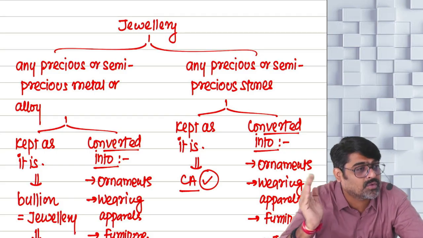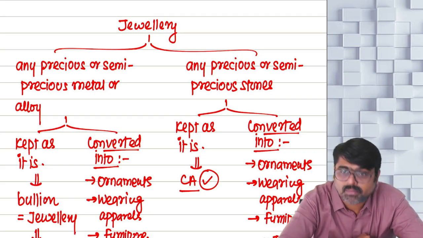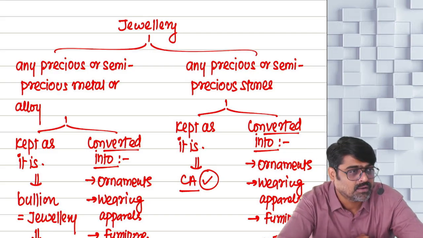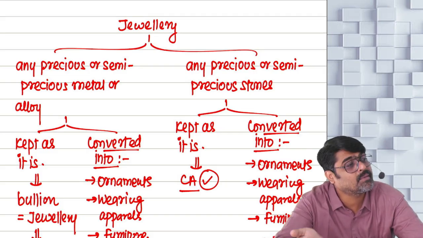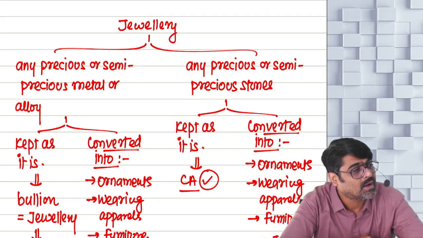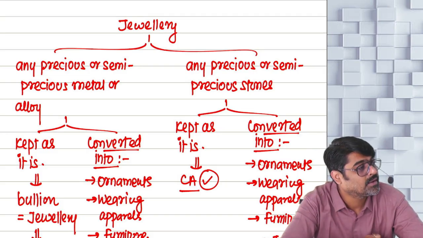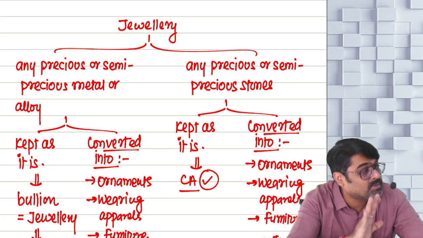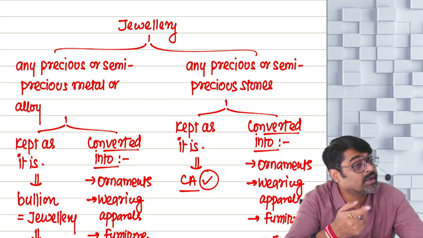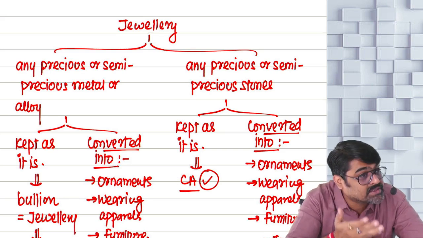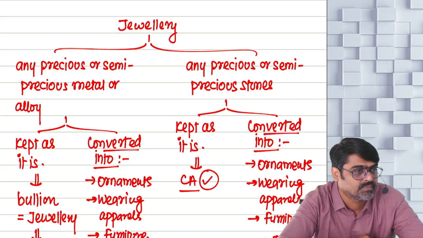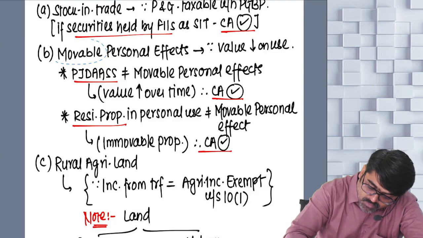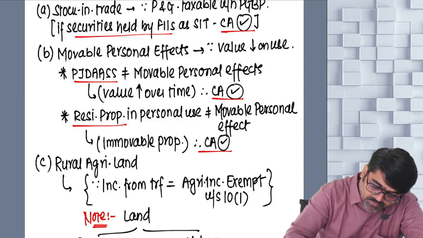We are telling you to exclude movable personal effects. And while excluding movable personal effects, how can you exclude an immovable item? How can you exclude the house property? Did we tell you to exclude this also? We are not telling you to exclude all personal effects. No. We are telling you to exclude only those personal effects which are movable in nature. Hence, very specifically I have written over here: movable.